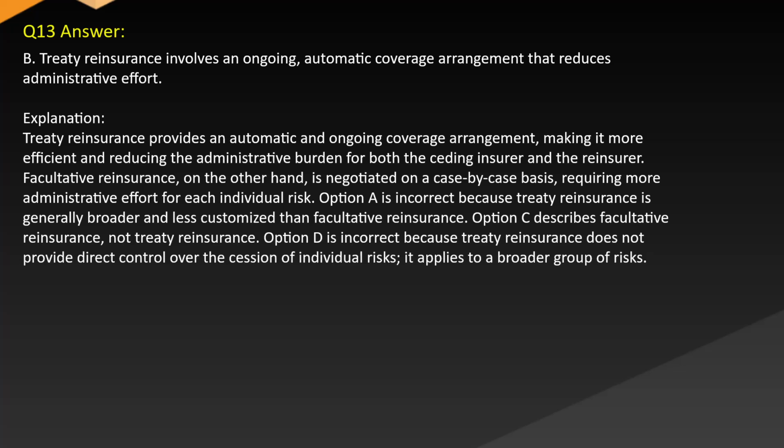Option A is incorrect because treaty reinsurance is generally broader and less customized than facultative reinsurance. Option C describes facultative reinsurance, not treaty reinsurance. Option D is incorrect because treaty reinsurance does not provide direct control over the cession of individual risks. It applies to a broader group of risks.